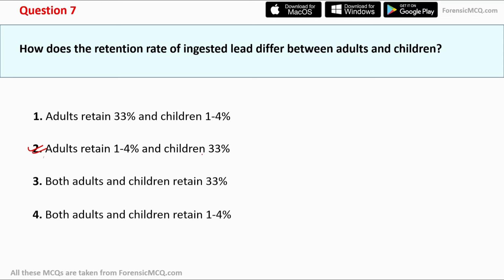So children retain a higher proportion of lead in their body. This is because of two main reasons. The first reason is lead mimics calcium. And the second reason is their digestive system is not mature enough. So it absorbs the lead as a nutrient.